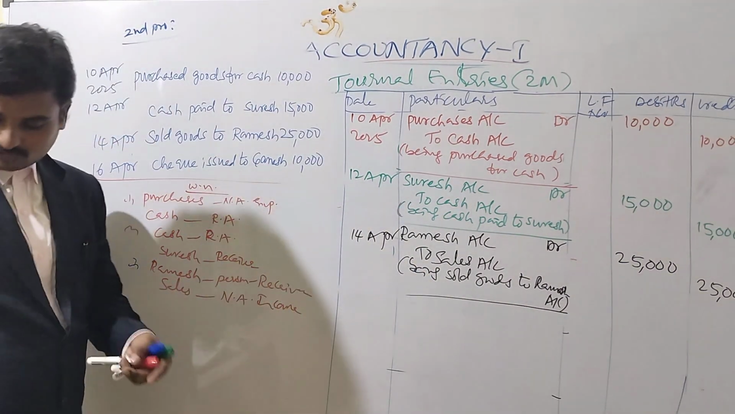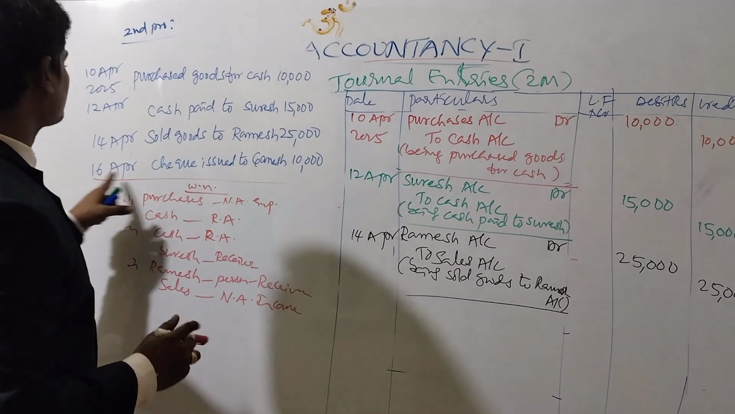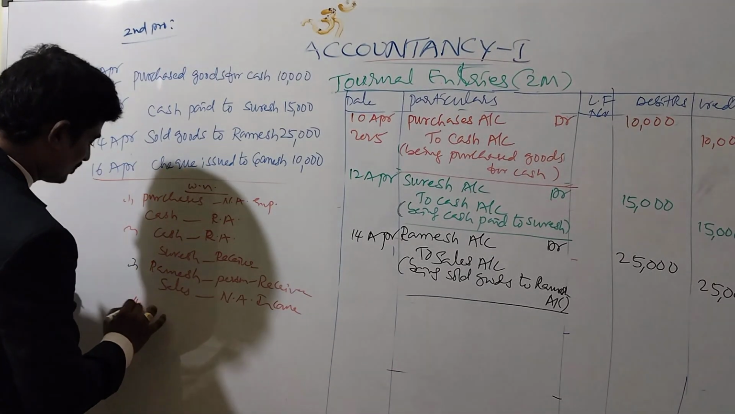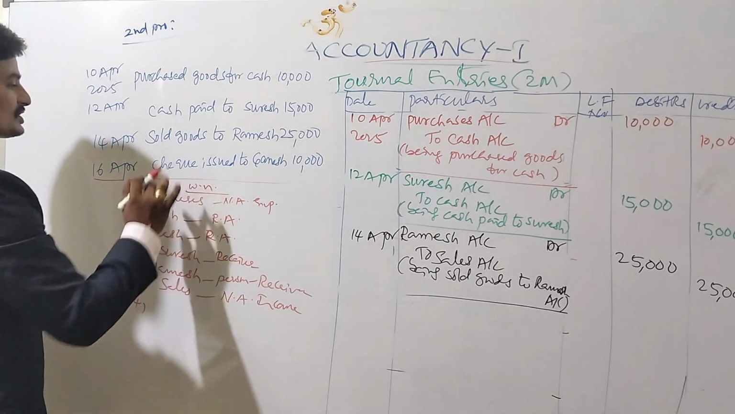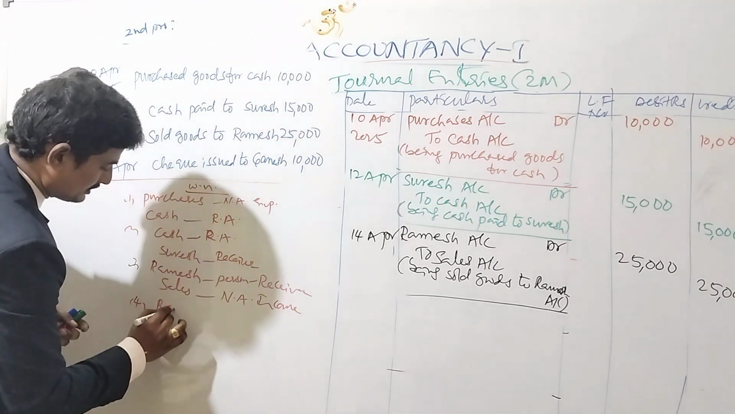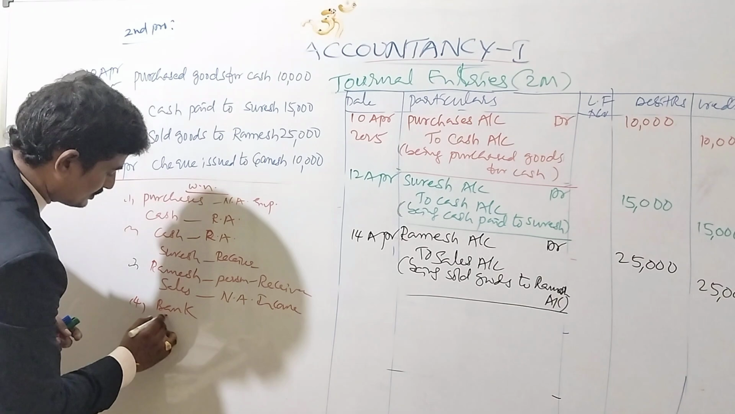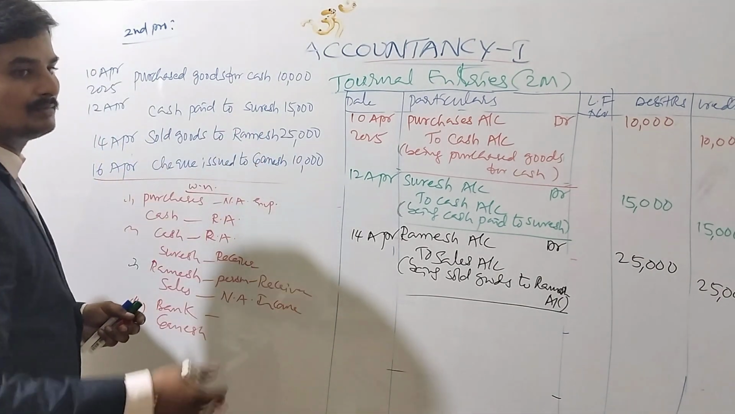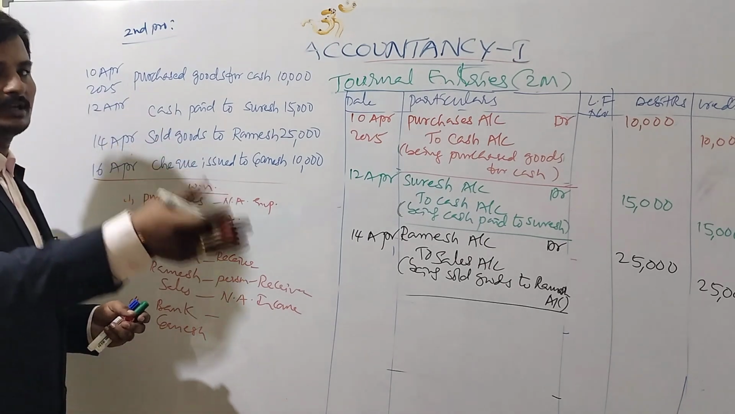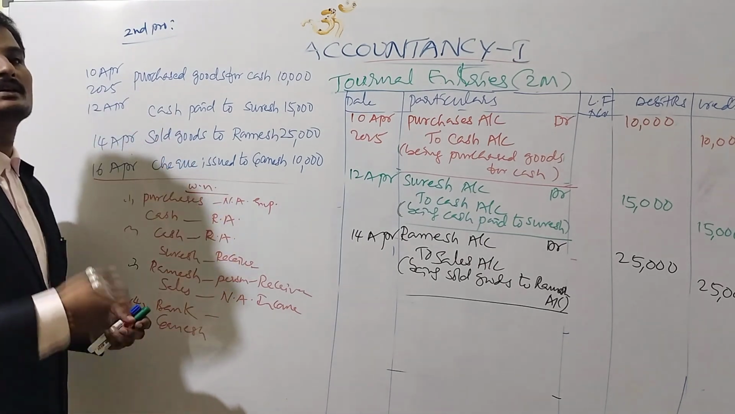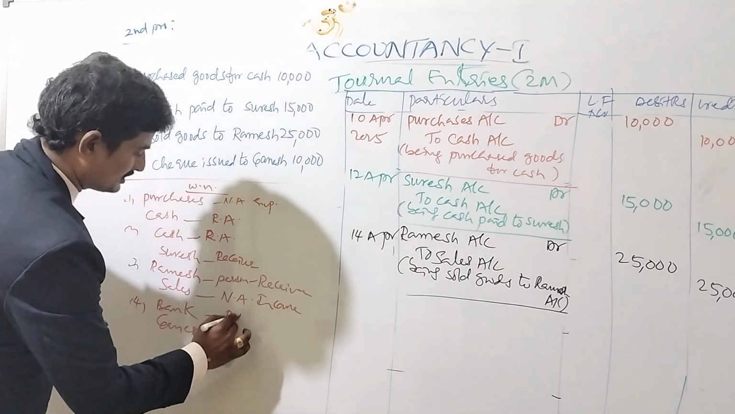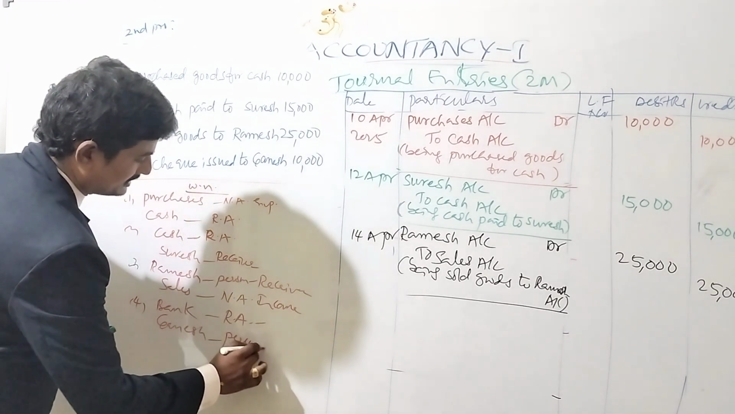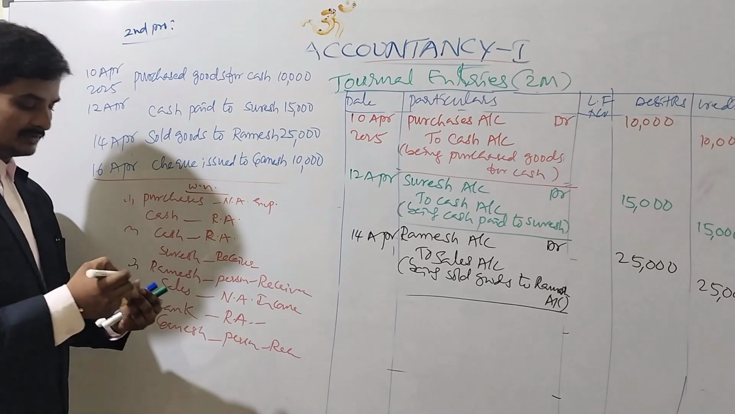Narration is over. Next, coming to the fourth transaction, 16th April, cheque issued to Ganesh. What are the two aspects? First one, cheque, meaning we use the bank, and second one, Ganesh. We are issuing a cheque, we are giving a cheque, meaning the bank is going out, so it is a real account, and Ganesh is a person, he is receiving from us.